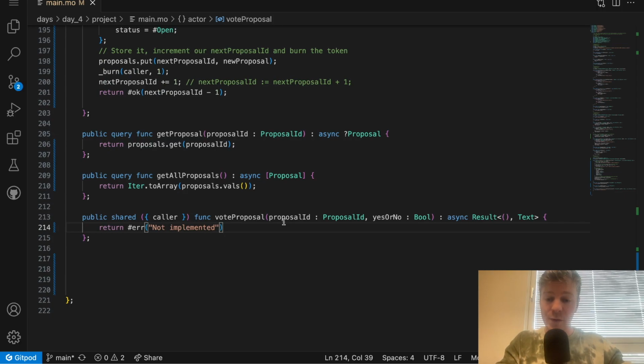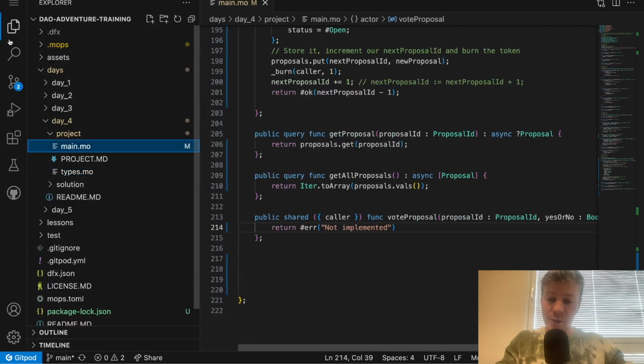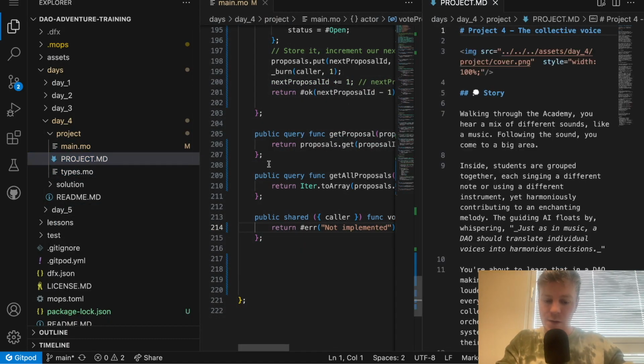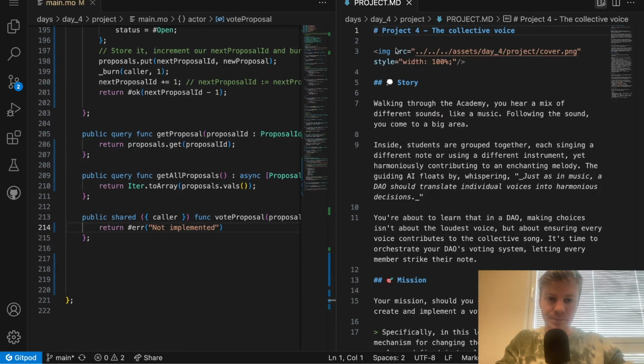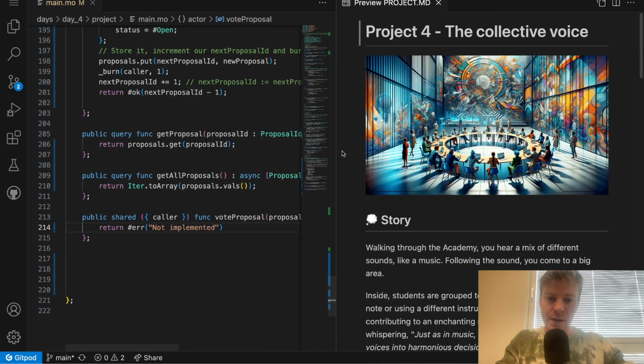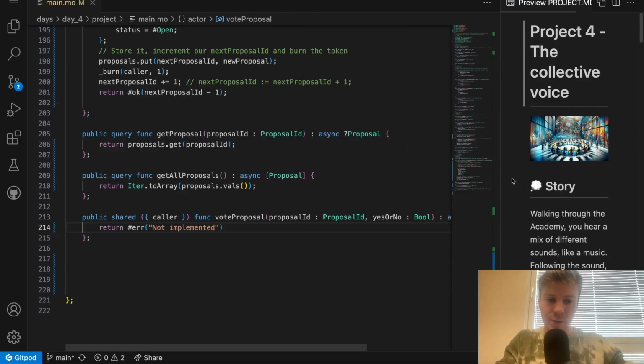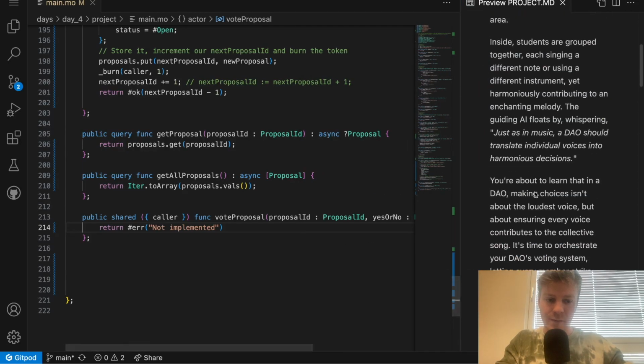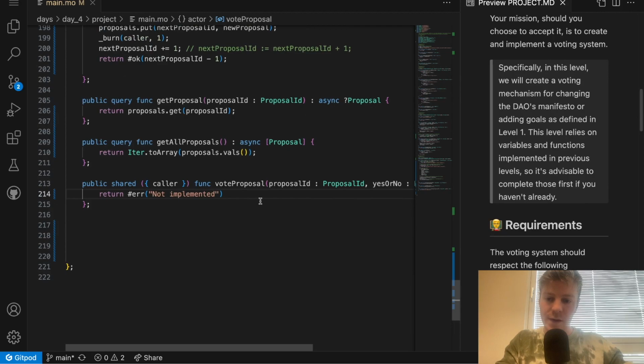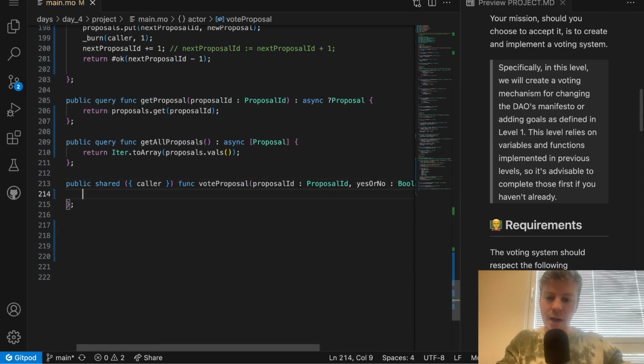Finally, the vote proposal is the method that will take more time. We have more checks to implement and we have quite a few things to take into account. So I will take a look at project.markdown, open it on the right, just to make sure I take into account all the requirements that we have. So the first requirement is to check that the caller is a member.